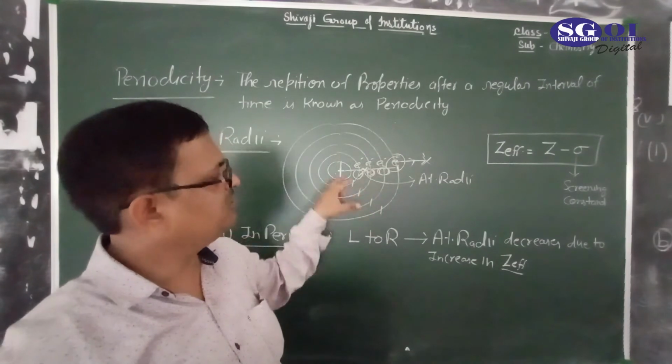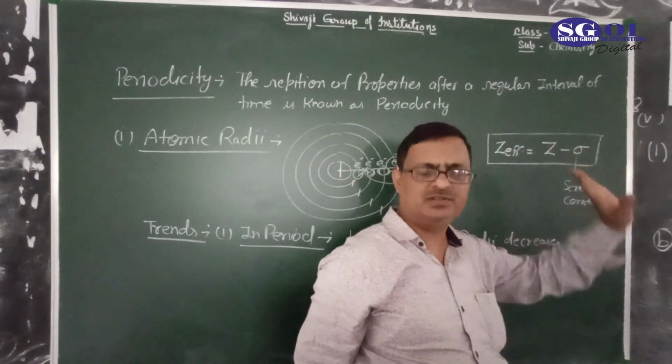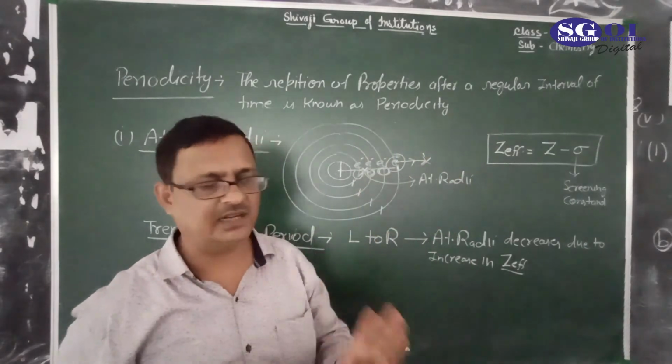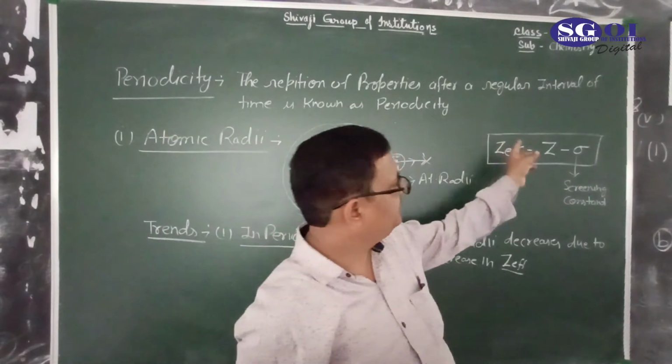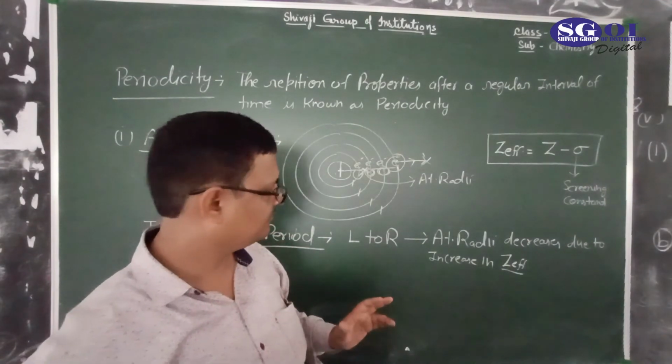This repulsive force is calculated with the help of the screening constant using Slater's rule. So Z effective is the net attractive force.